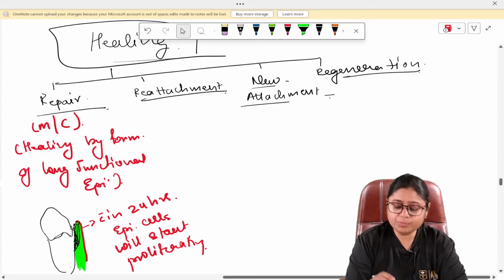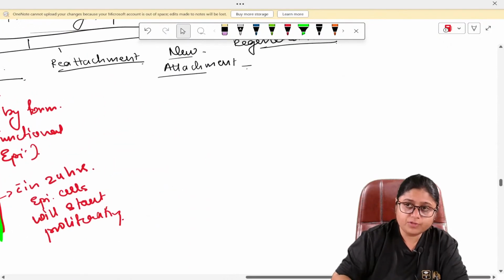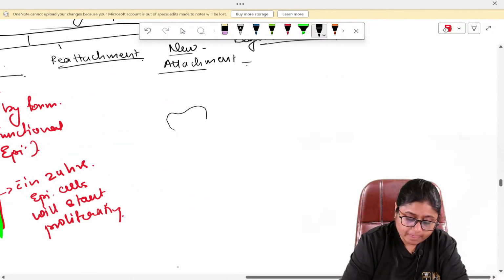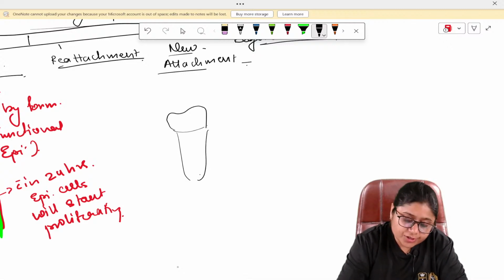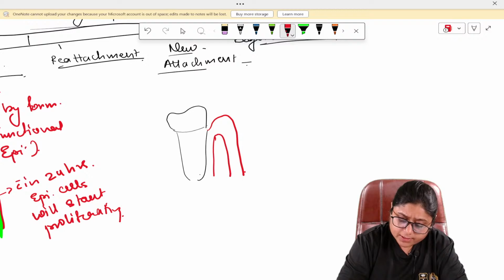Now, in reattachment, what happens is, if this is the tooth, okay? See, normally what is the structure of the tooth? This is the gingiva, here is the bone, here is the periodontal ligament.